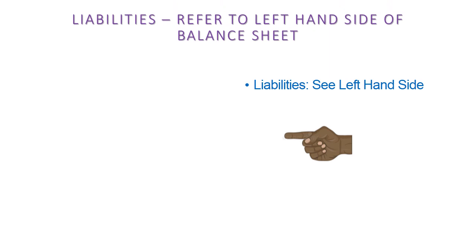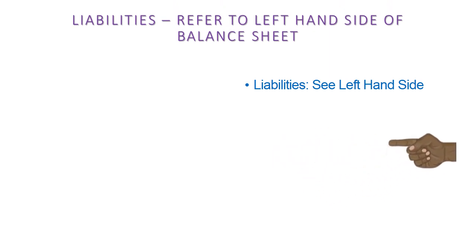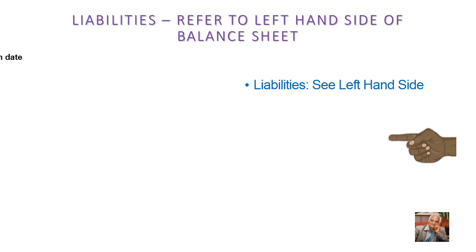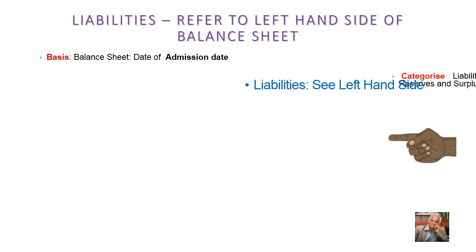Liability side, refer to the left hand side of the balance sheet. Again, we give more attention to the admission date. That's very important. The entire exercise is due to admission.